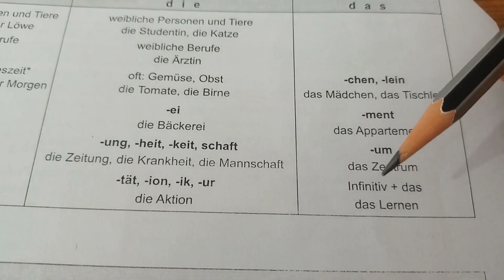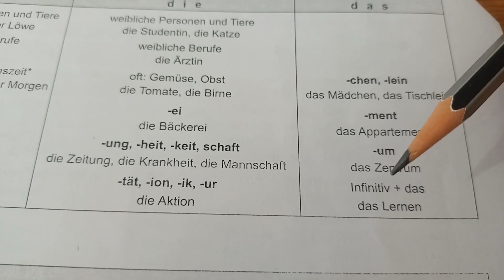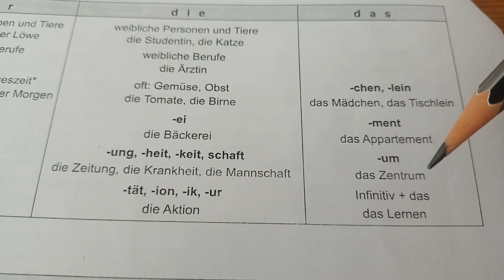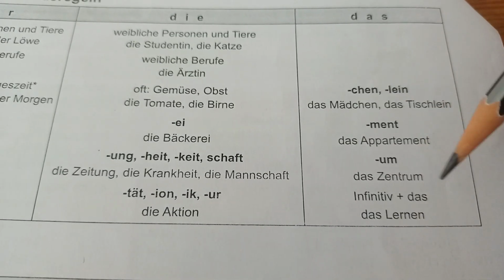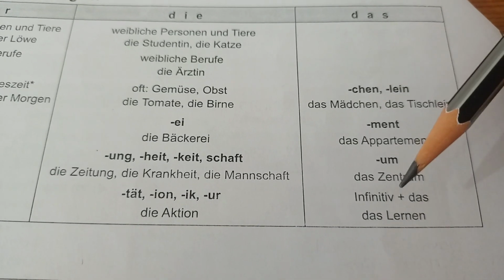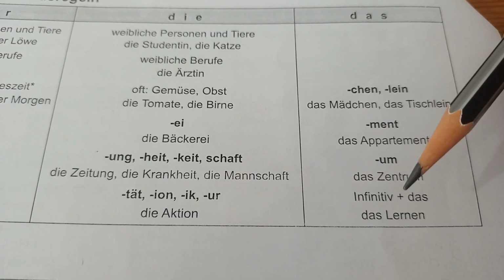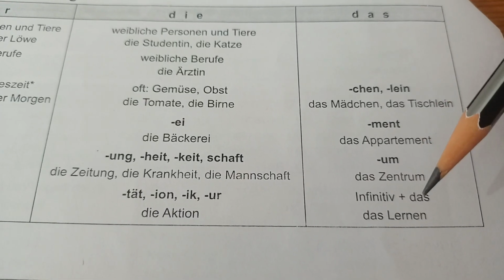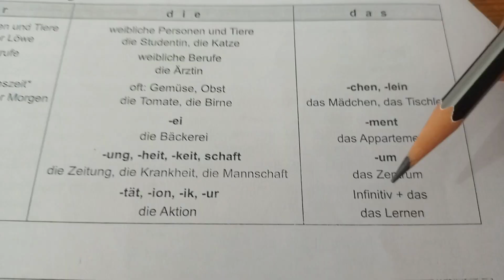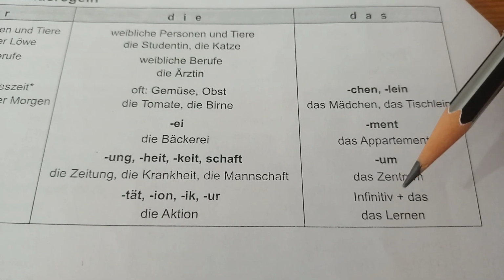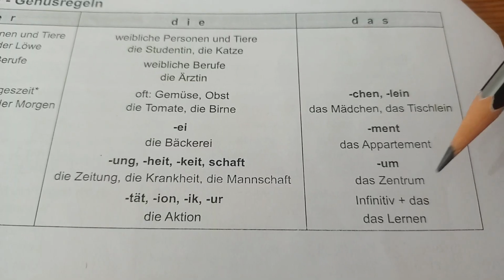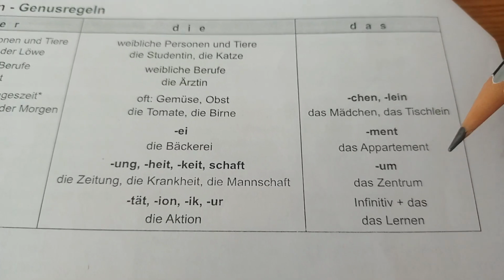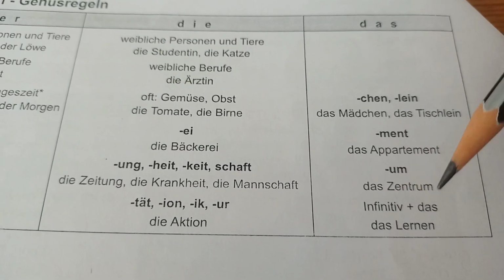And this one: infinitive plus das. It means that in the case of an infinitive verb, which is, for example, lernen, schreiben, we can convert it into a noun. This is called nominalization, turning verbs into nouns. So if we want to convert an infinitive like essen into a noun, we have to add das. Das Essen is the food. Das Lernen means learning.